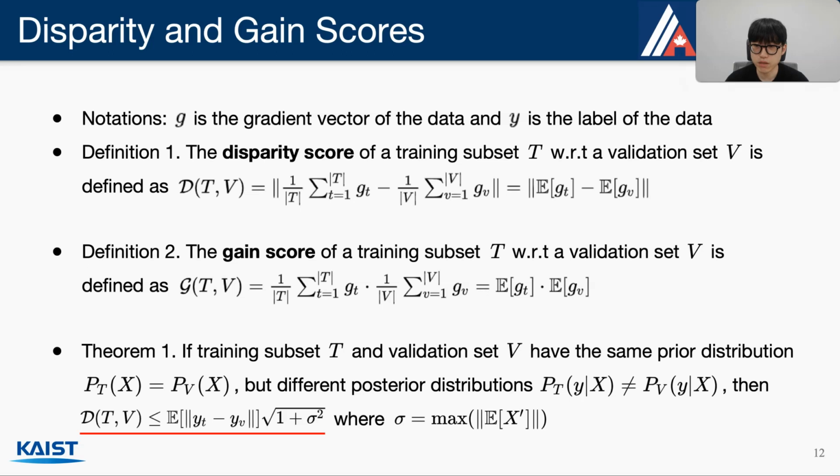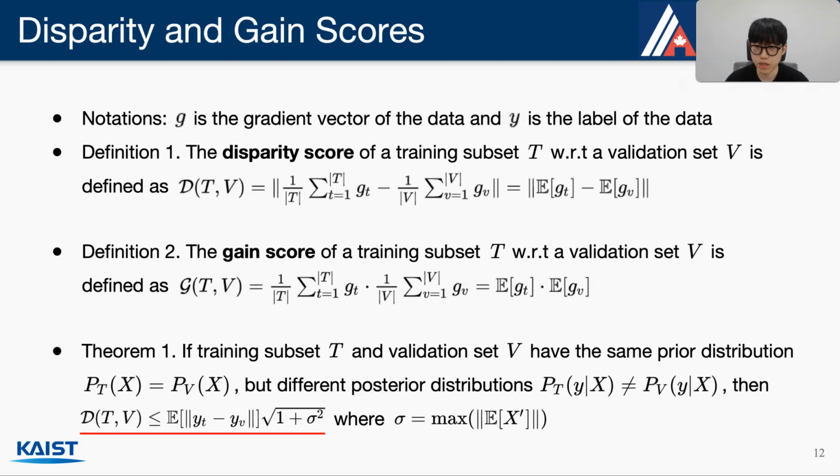We also provide a theoretical justification on why the disparity score captures concept drift. For analysis purposes, we make the simplifying assumption that the prior distributions of the training and validation sets are the same, although their labels are different.